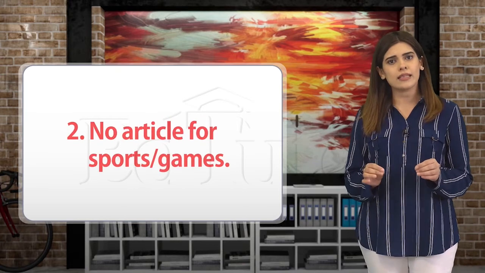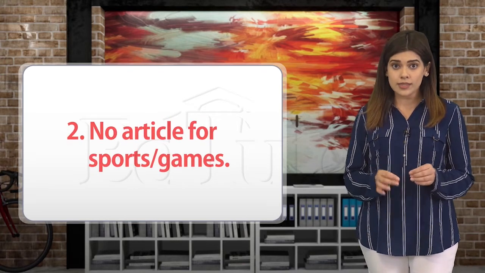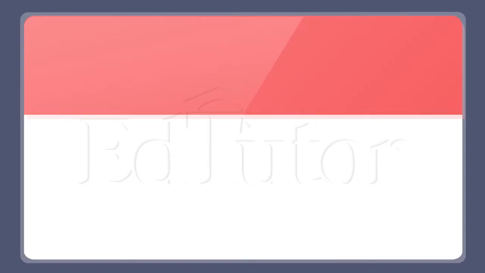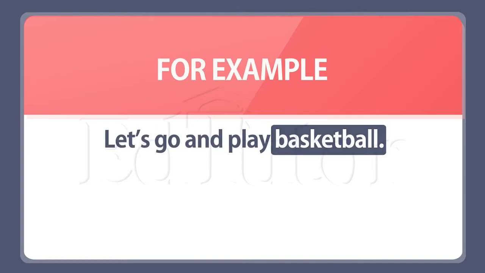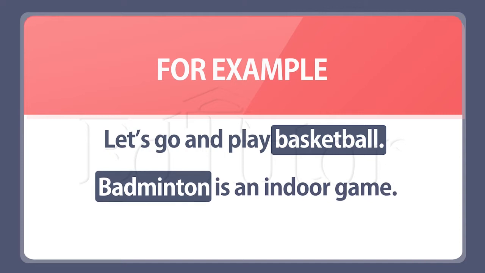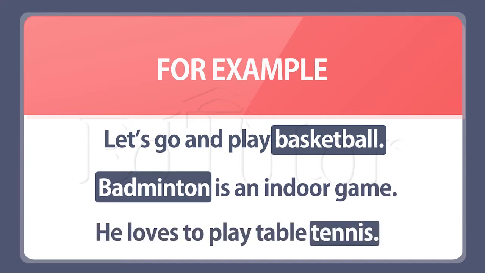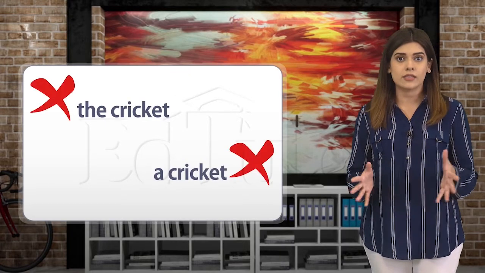We do not use an article when talking about sports and games. For example, let's go and play basketball. Badminton is an indoor game. He loves to play table tennis. There is no such thing as the cricket or a cricket.